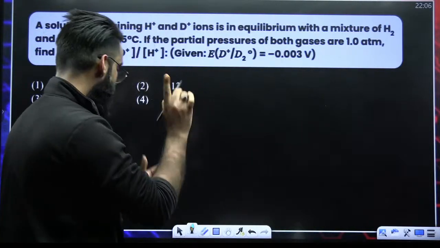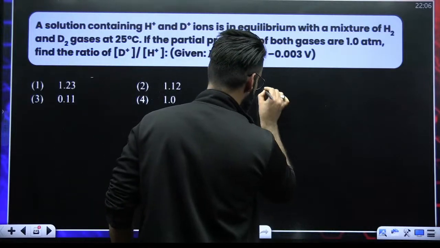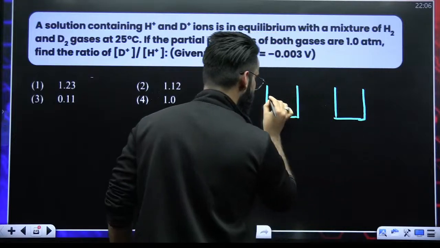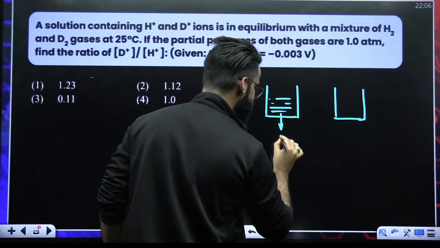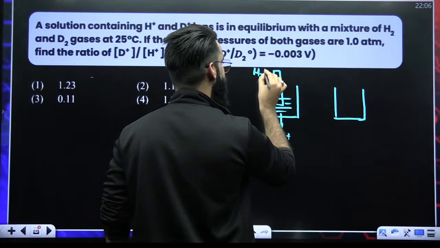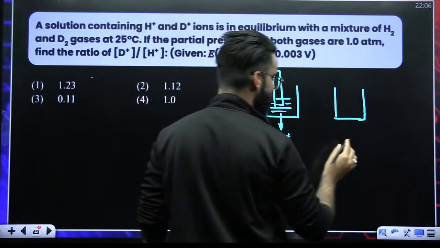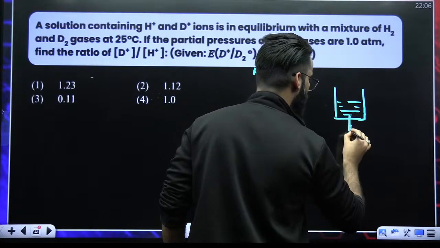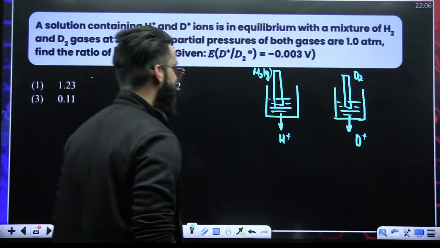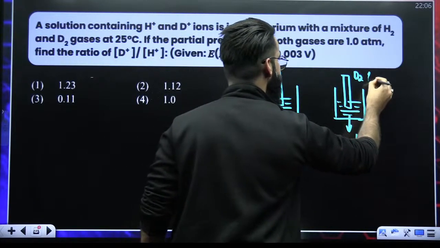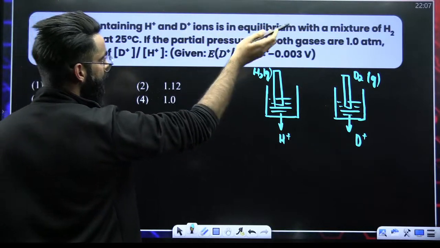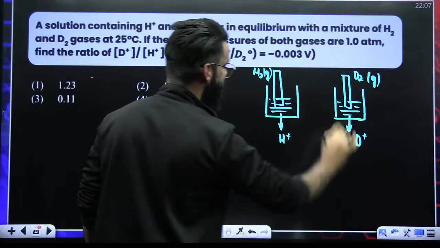Hey guys, as per the question, we have got two electrodes. Understand properly. Imagine this is your one container, and this is one more container. In this container, there are H positive ions, and this is the rod on which H2 gas is adsorbed. Similarly, here you have got D positive ions, and here you have got D2 gas, which is adsorbed on this rod. The pressure of both these gases, H2 and D2, is kept at 1 atm.